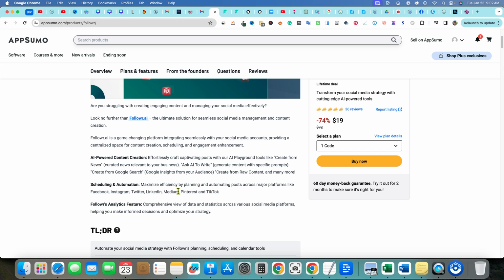It is interesting that they have Medium on here. I do think that this is power packed with the amount of social networks that they are offering. So that's pretty cool. I like to see that they have Pinterest and TikTok. That's probably my favorite part.